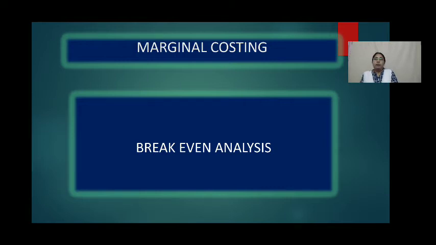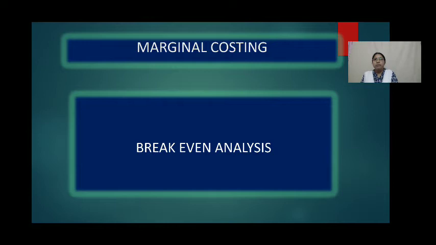Now, we are concerned with how much sales we should do so that we get neither any loss nor any profit. That point is called the break-even point, and that analysis is nothing but break-even analysis.